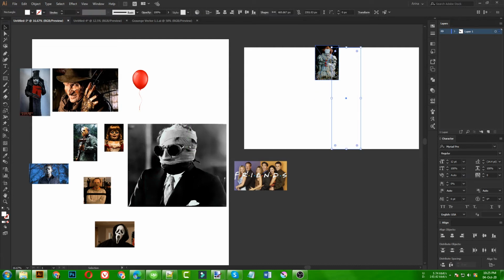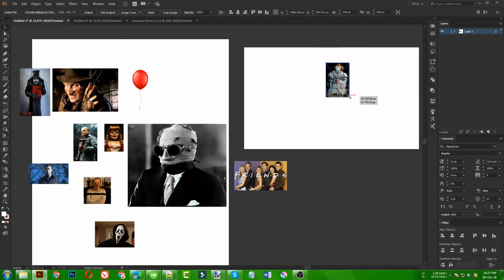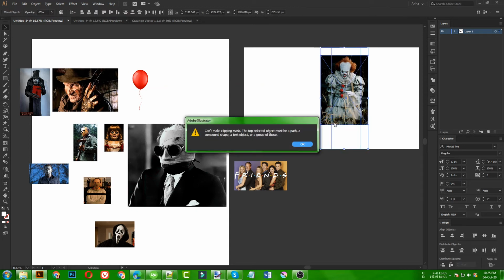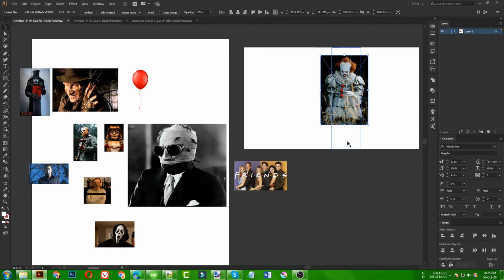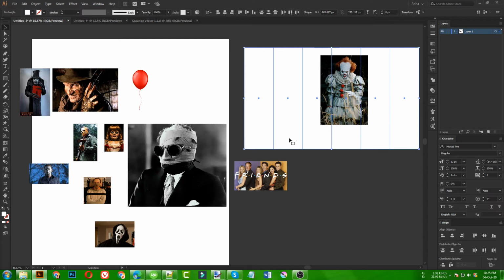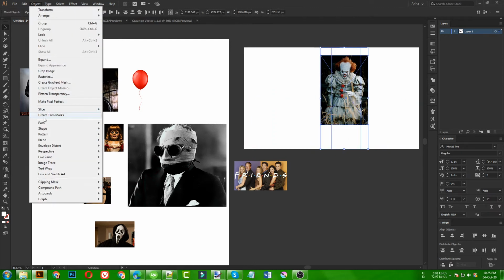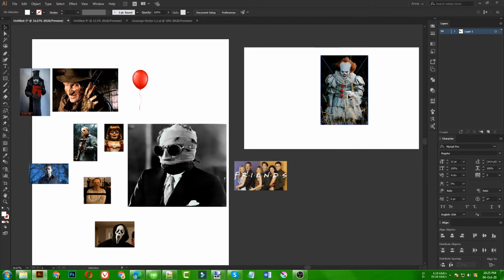Okay guys, sorry for that. This is an image, so I need to select them. I don't know what is happening here. Okay, sorry for this. These rectangles, I am very sorry about that.